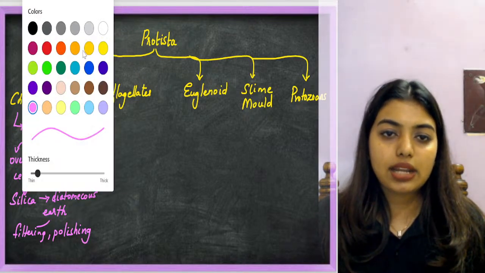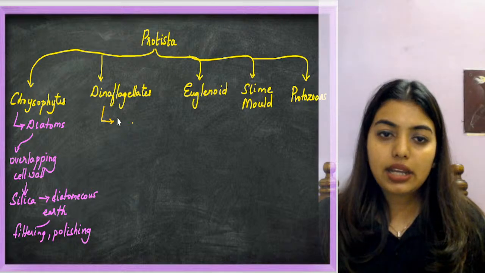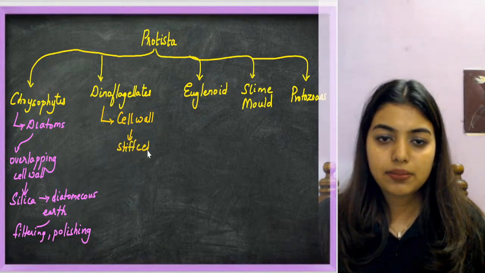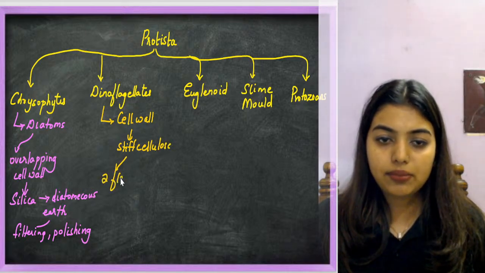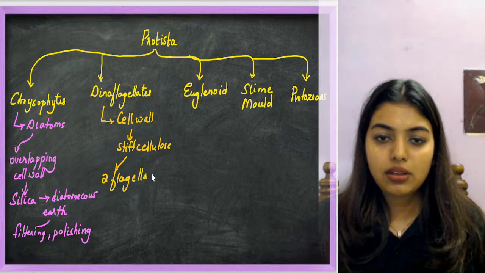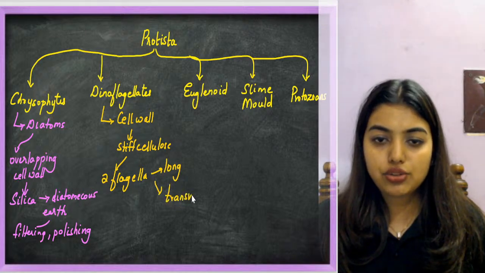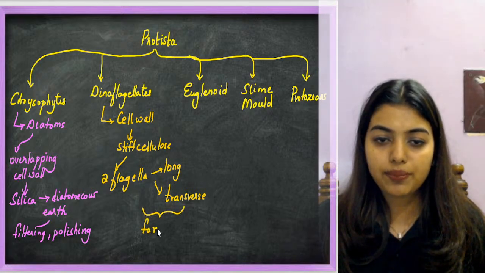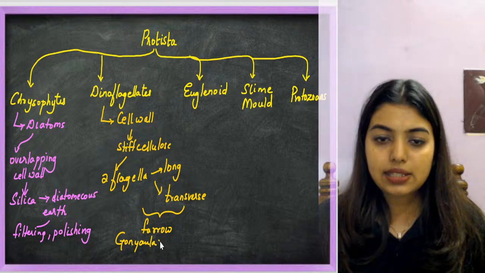Now the next one is dinoflagellates. Again, the cell wall is the most important thing. The cell wall is made up of stiff cellulose, and they have two flagella, one longitudinal and one transverse. These two flagella come from the furrow. And then they have Gonyaulax.